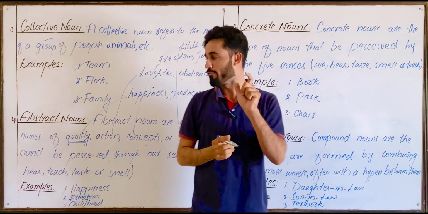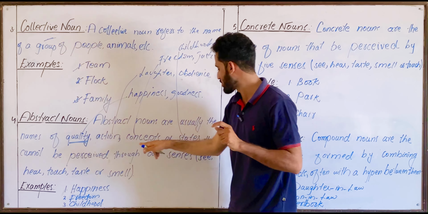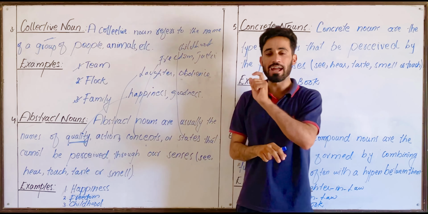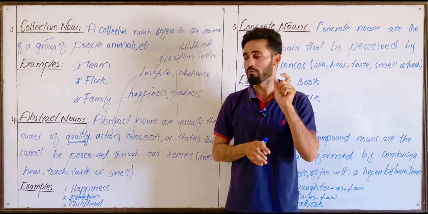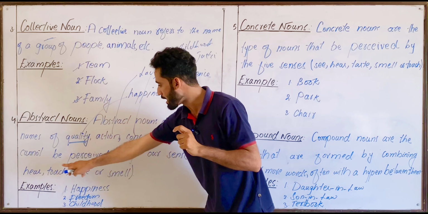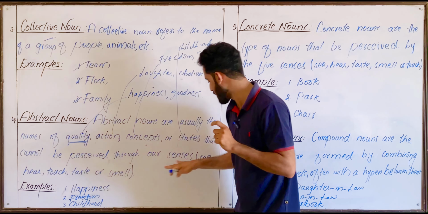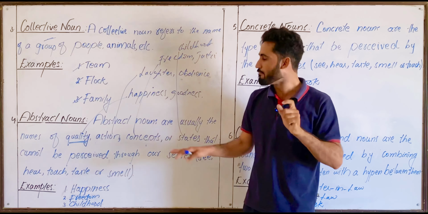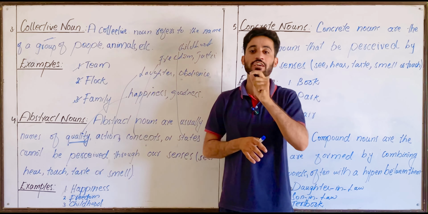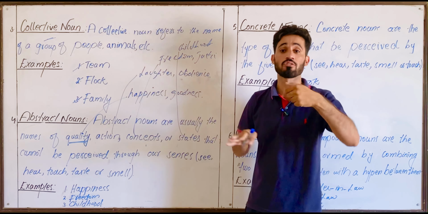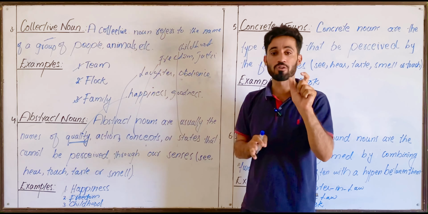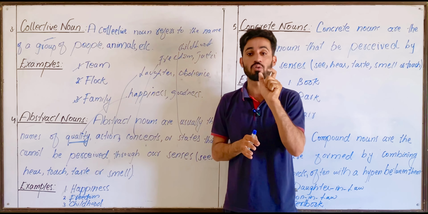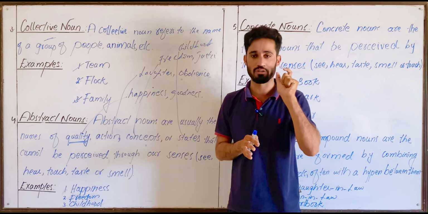These are the names of what? Quality, action, concepts, states. And these names cannot be perceived through our senses. What are our senses? Hear, touch, taste, smell, and see. We cannot be aware of, we cannot perceive these nouns through our senses. Understood? In simple words, abstract nouns are the nouns that cannot be perceived through our senses.